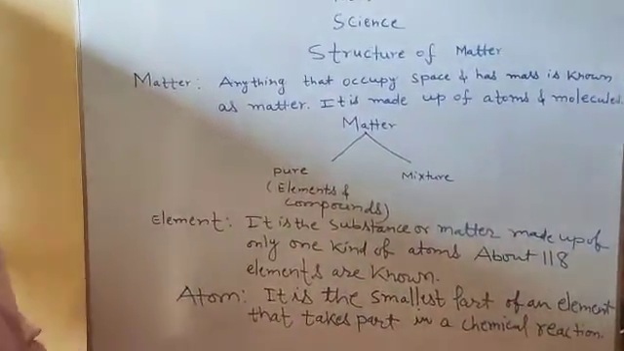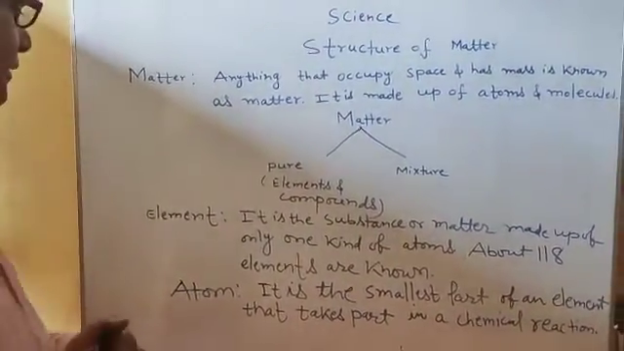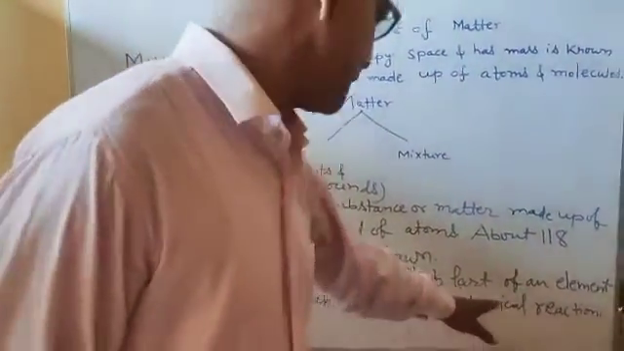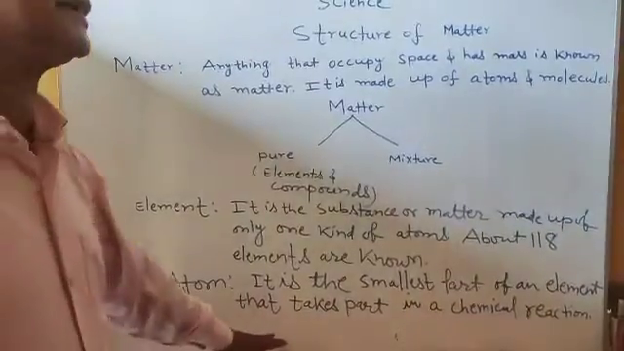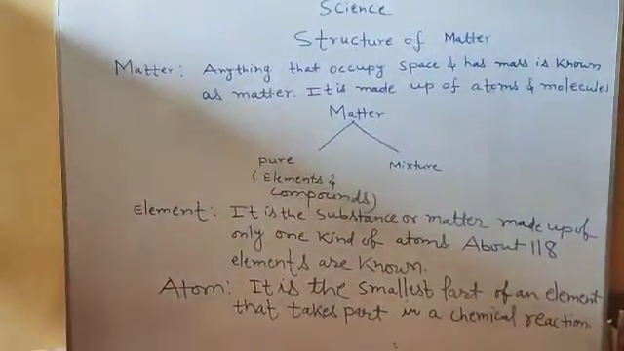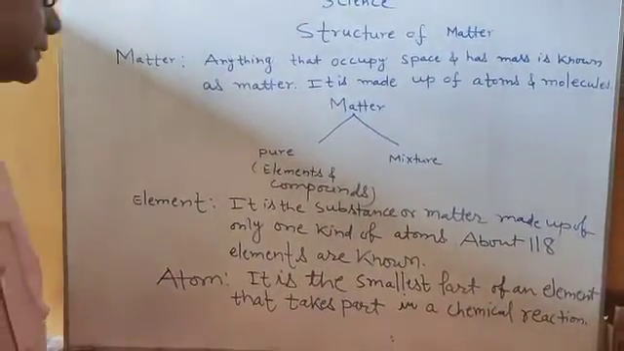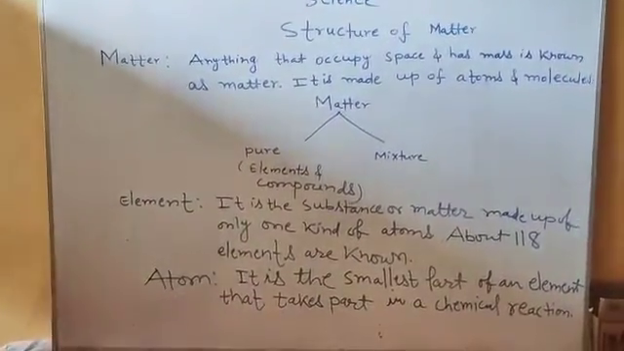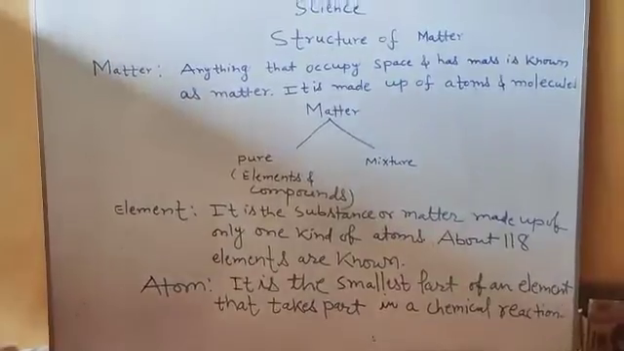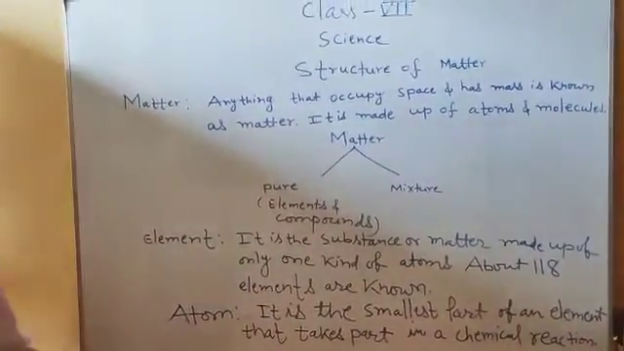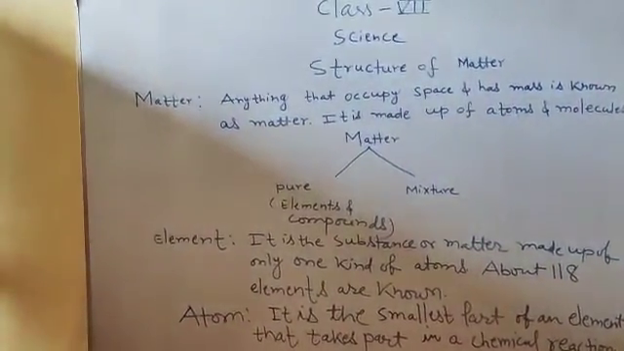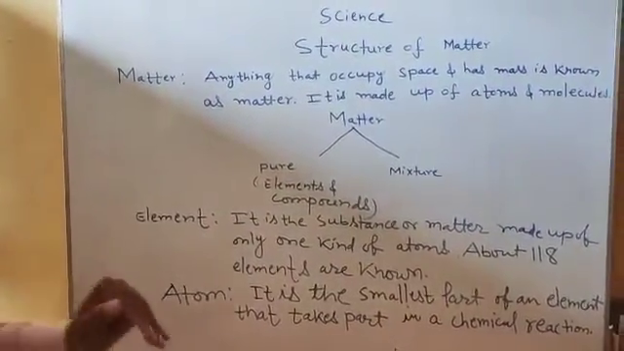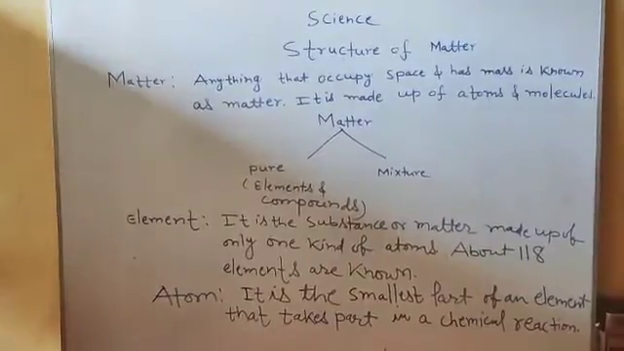Now, the question is, what is atom? Atom is the smallest part of an element that takes part in a chemical reaction. It may exist independently or can combine with other atoms in nature.